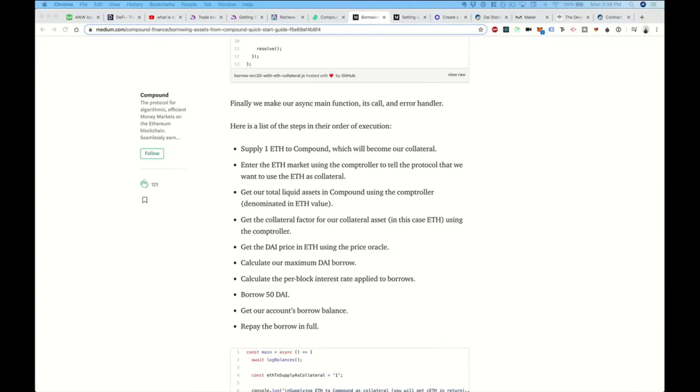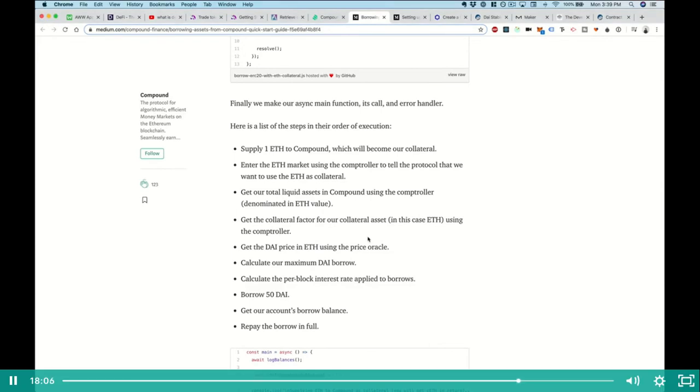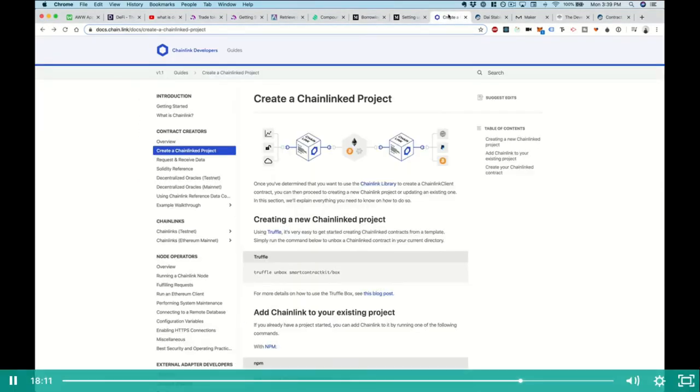So the last thing I want to talk about is decentralized oracles. This is really important. I'm going to talk about Chainlink for this. So what is an oracle and why do you use one?